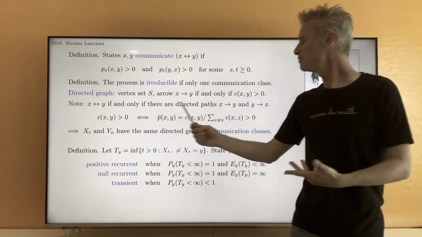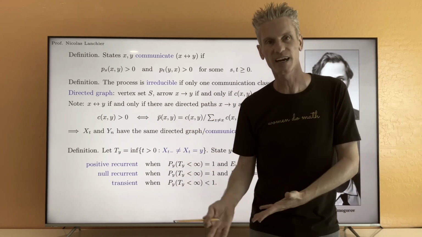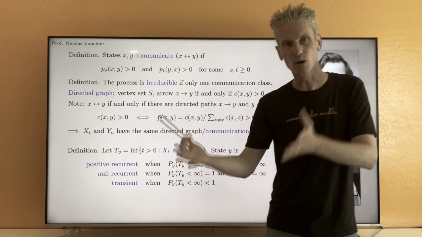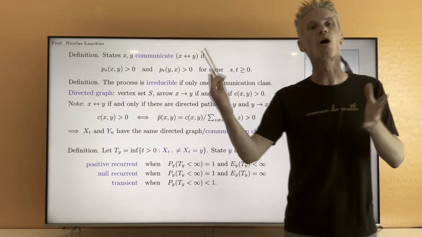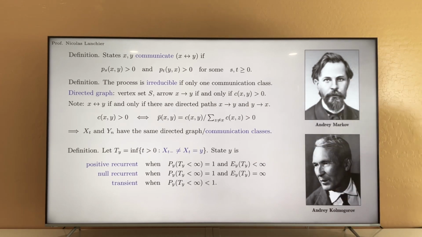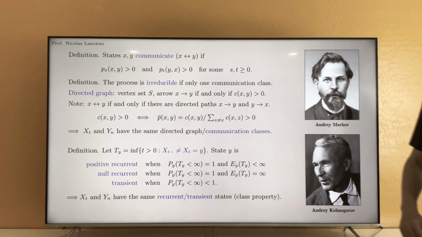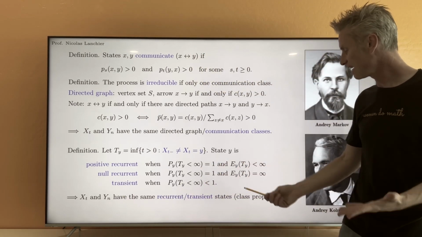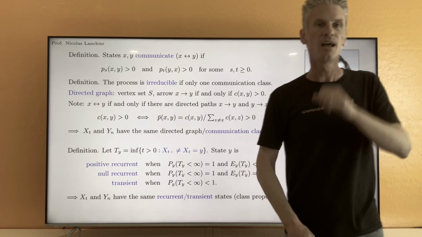On the opposite, if a state is visited only a finite number of times in continuous time, then the embedded Markov chain also is going to visit this state only a finite number of times. From this, we conclude that the continuous time Markov chain and its embedded Markov chain, from the definition, must have the same recurrent states and transient states.